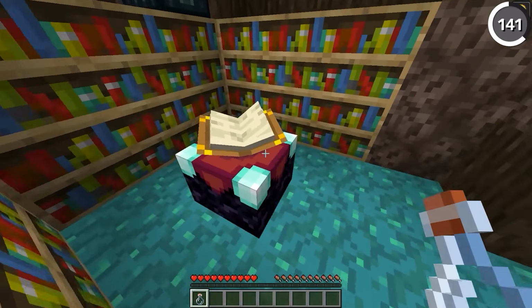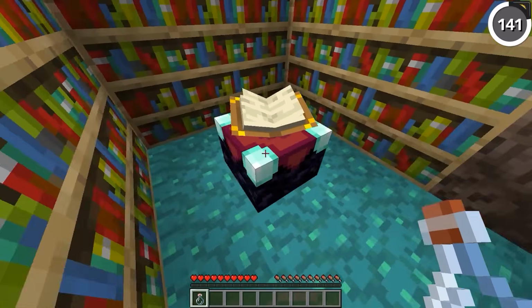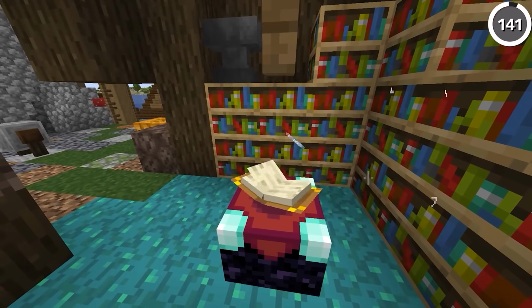As you can see, if you have the invisibility effect and then you walk up to an enchanting table, it'll still open up and the book will see the player.